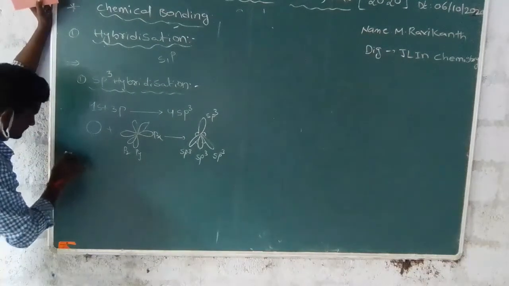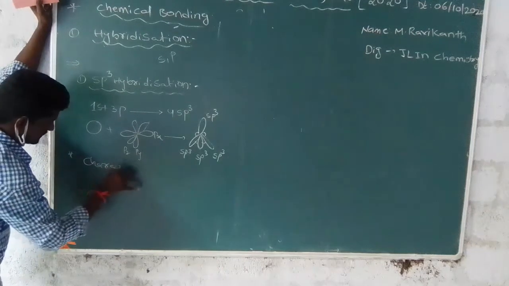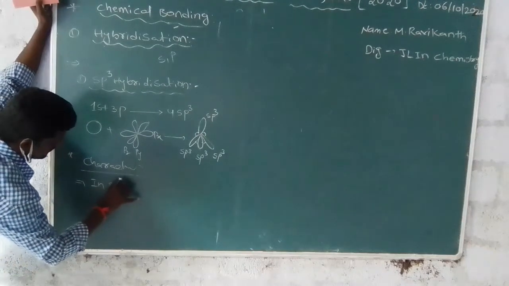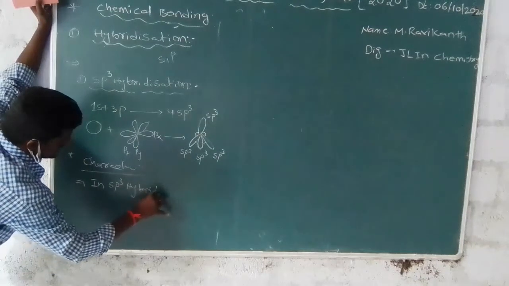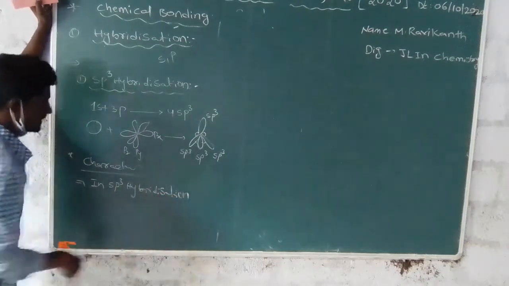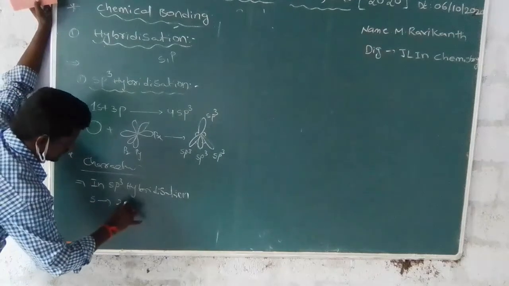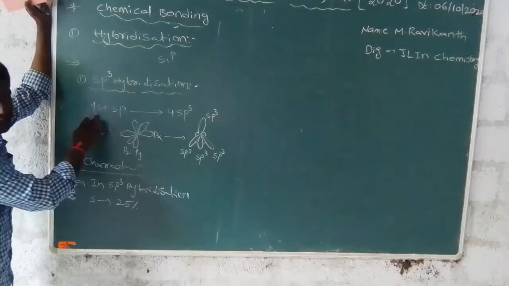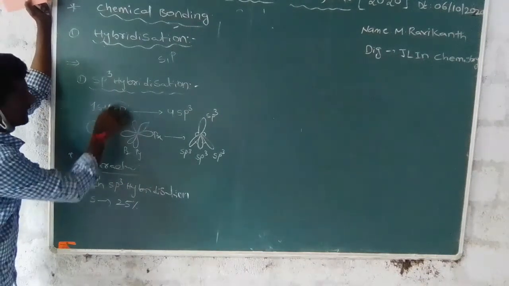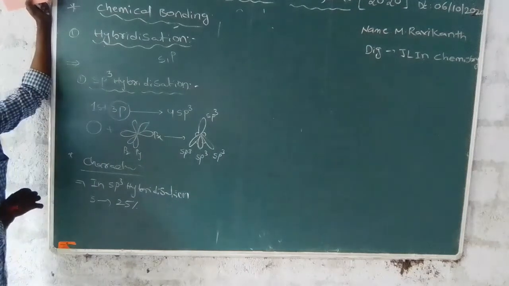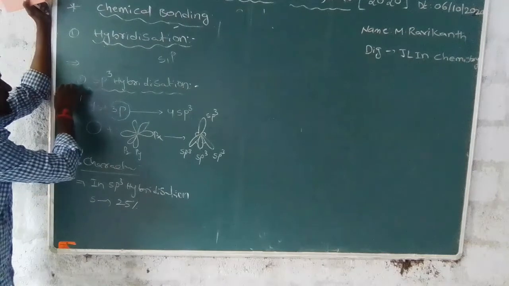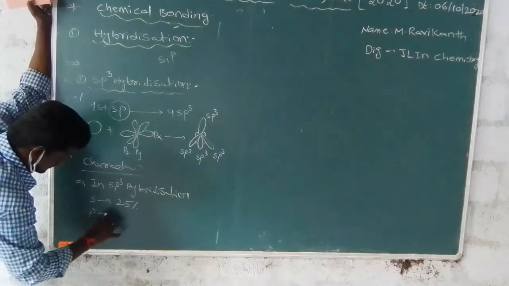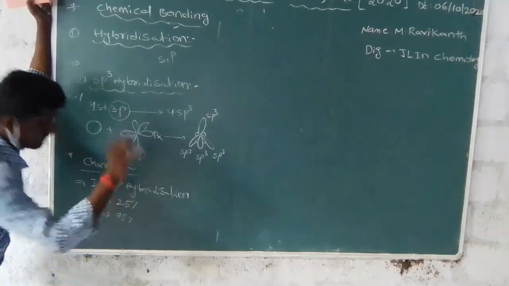Next, second one, characters. In sp3 hybridization, the s percentage is 25%, only 25%, due to only one s orbital and 3 p orbitals. The total is 100%, and 1 part out of 4 is 25%.